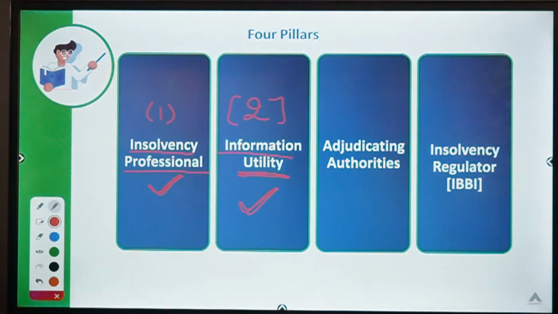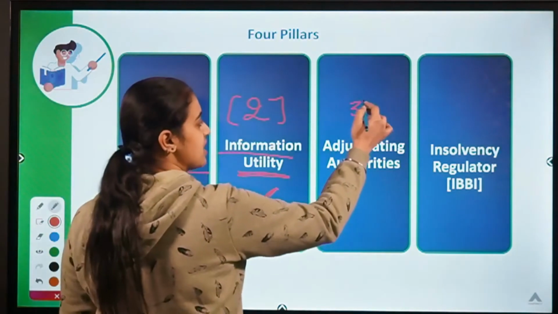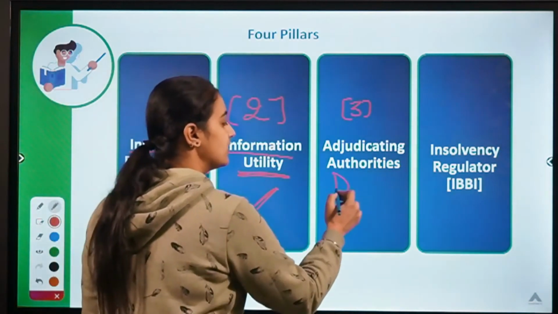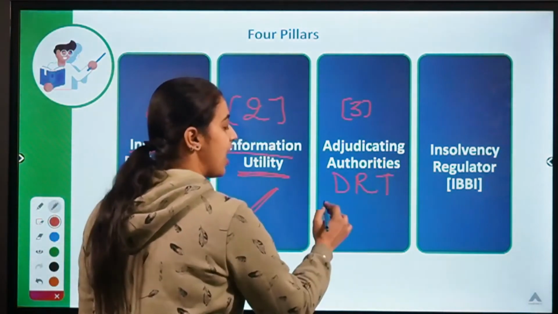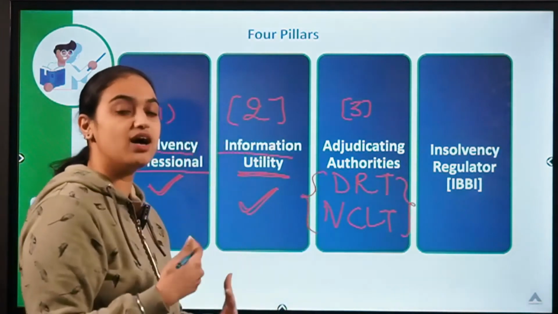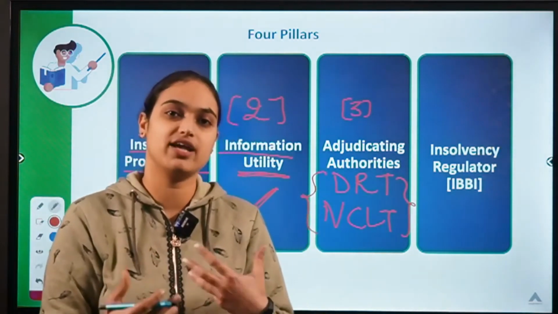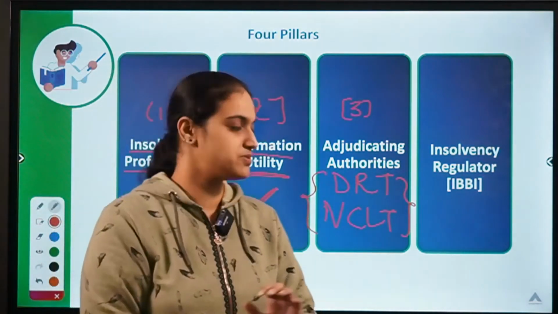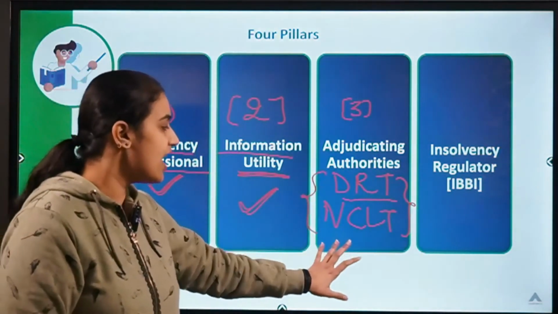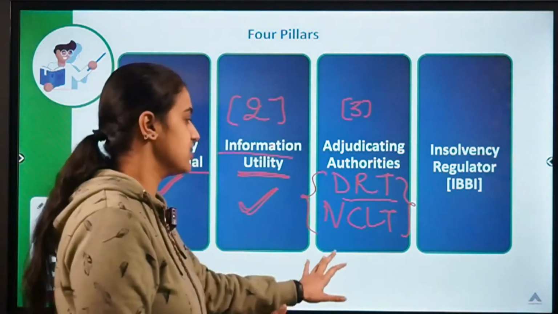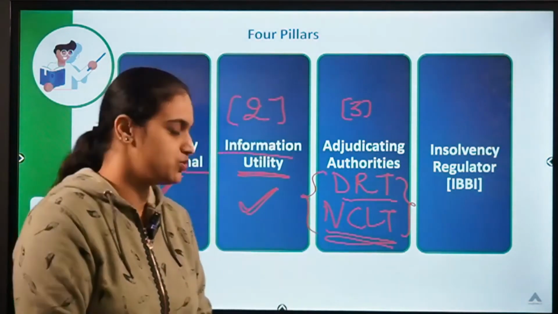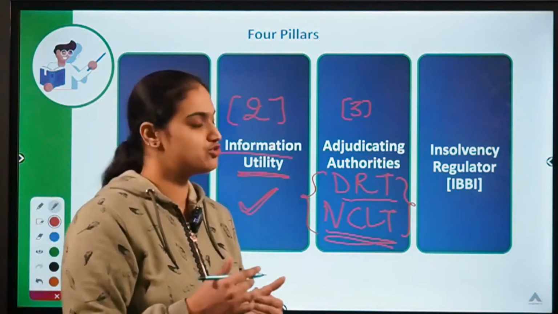Then we have another pillar, that is of the adjudicating authorities. In the last session, I discussed the debt recovery tribunals. So other than those debt recovery tribunals, we also have the National Company Law Tribunal. So both of these are the adjudicating authorities. They will be handling your cases of insolvency and bankruptcy. As far as the individuals are concerned, they will be covered by the debt recovery tribunals. And as far as the corporate resolution process is concerned, that will be covered by NCLT. So we don't need to approach the courts, but these tribunals which are set up for your insolvency resolution process.